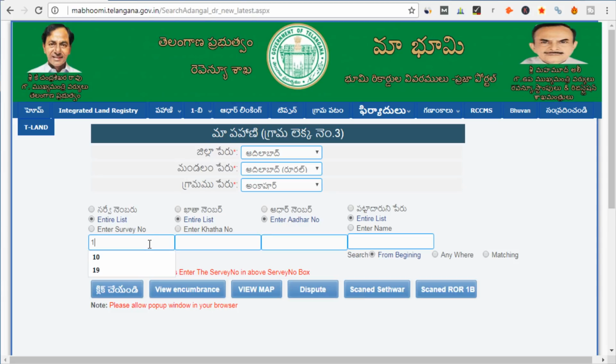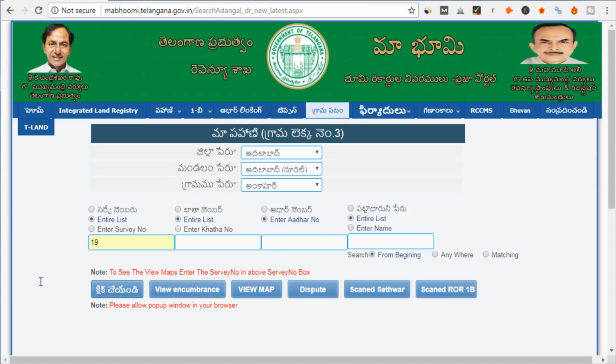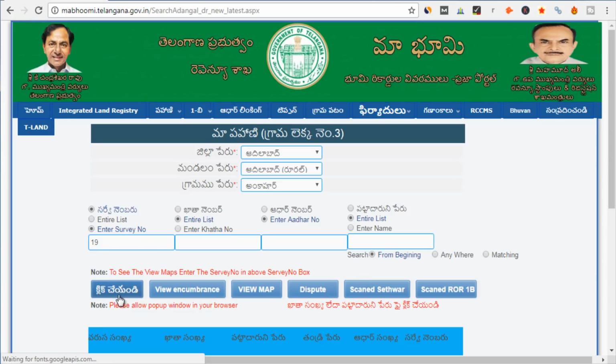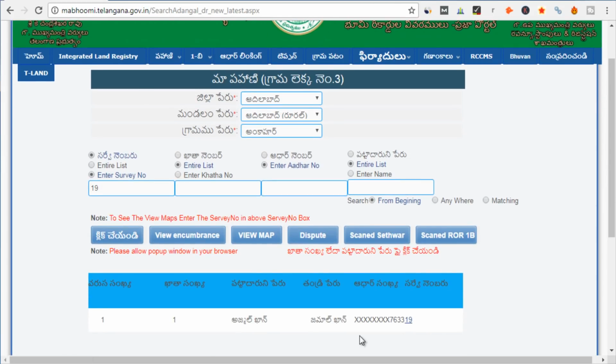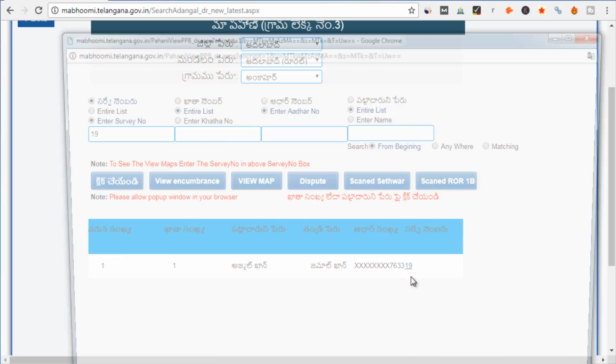Let me type here, let's say 19. Okay, we can type 19 here, and then you have to click here. Let's see what are the results we are going to get. So if we click here, alright, I think I have to select here also. So I have to select this and then enter the survey number. So now I have entered 19 here. Then you have to click here. Now you are getting the results for this particular survey number. Then we have to click here. Alright.